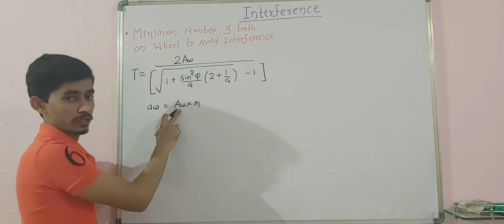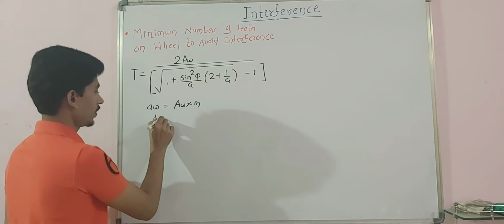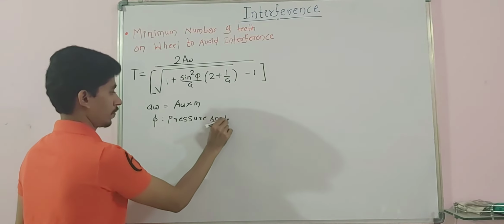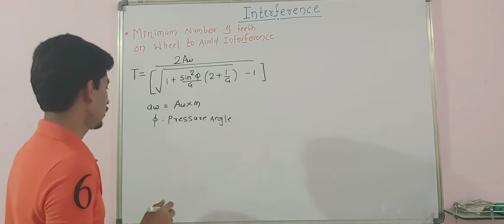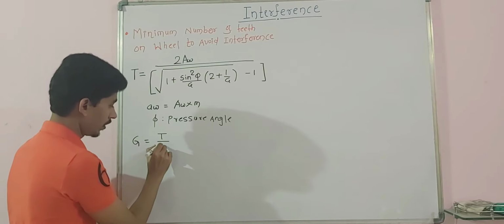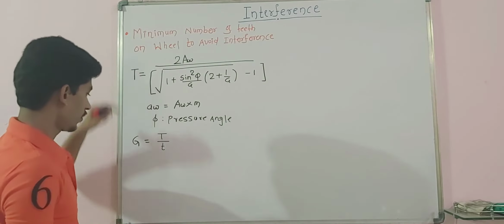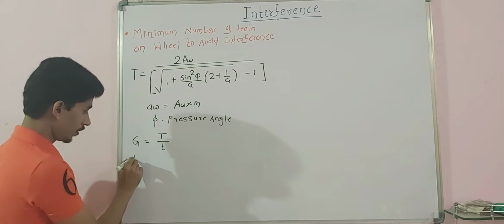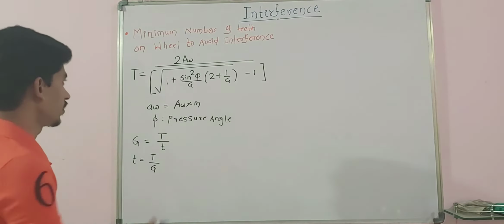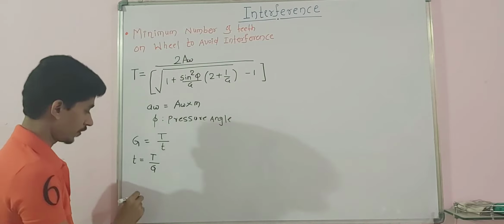So addendum coefficient. We know the gear tooth ratio. Inside that, phi is the pressure angle. Okay, and then what is gear ratio? G is gear ratio, that is nothing but number of teeth on wheel to the number of teeth on pinion. So if you require the minimum number of teeth on pinion, that is small t, which is equal to T by g. So this is the minimum number of teeth on wheel, so divide by g, you will get minimum number of teeth on pinion.